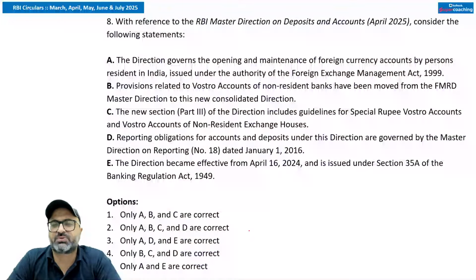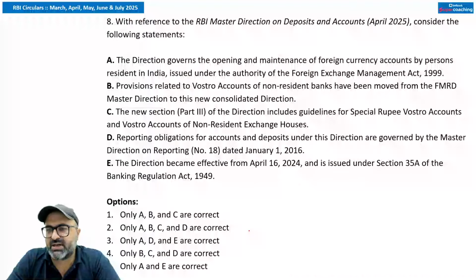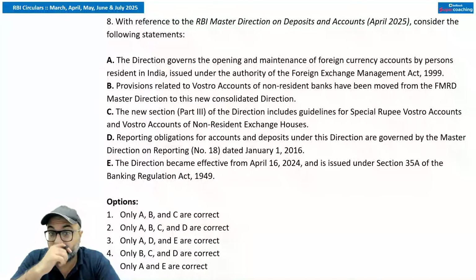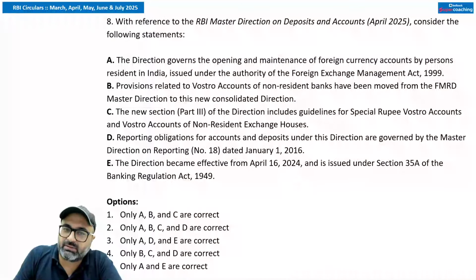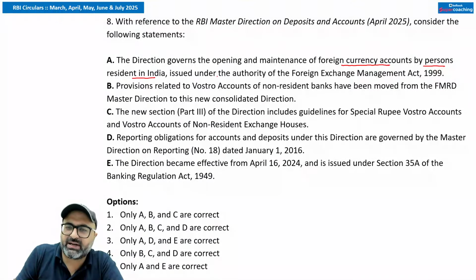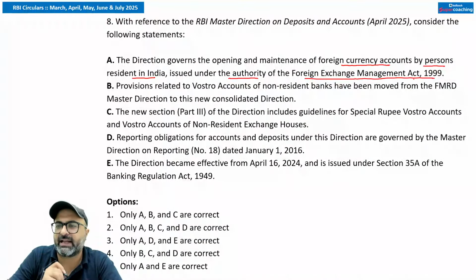The 8th question says, with reference to the RBI direction on deposits and accounts, consider the following statements. So let's try to decode each statement. The direction governs the opening and maintenance of foreign currency accounts by persons resident in India, issued under the authority of Foreign Exchange Management Act 1999.